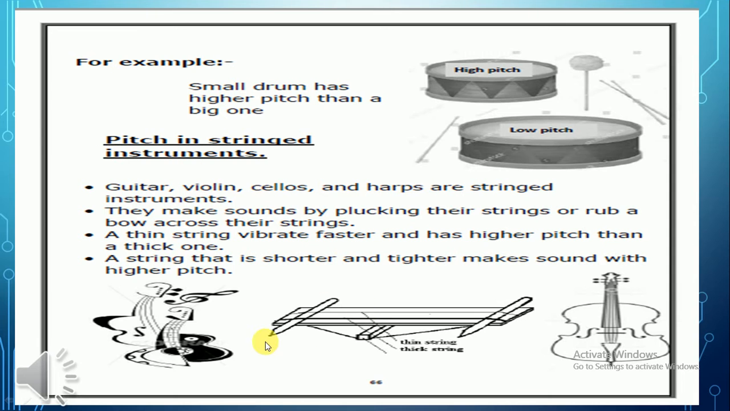Pitch in stringed instruments. If we look here, stringed instruments like guitar, violin, cellos, and harps are stringed instruments. Super, like this in the picture here. They make sounds by plucking their strings, like here, pluck the strings, or rub a bow across their strings. You can rub a bow, like if you get your pen or pencil to rub those strings. Okay, you can make sound.